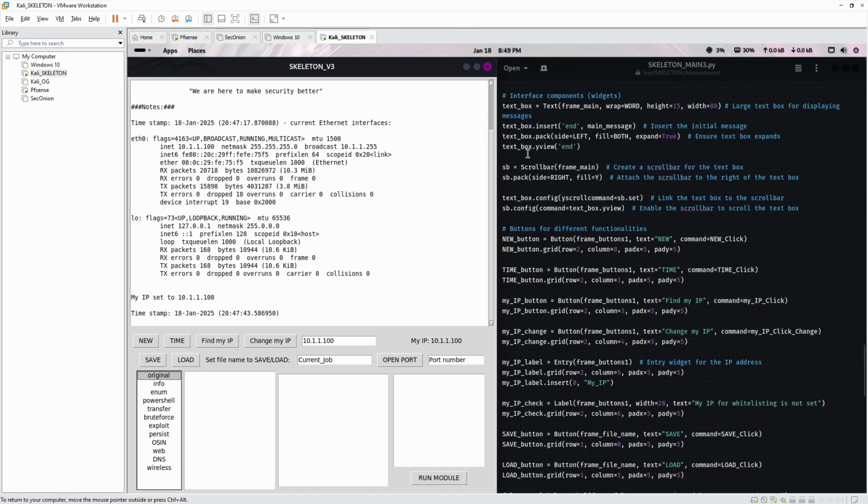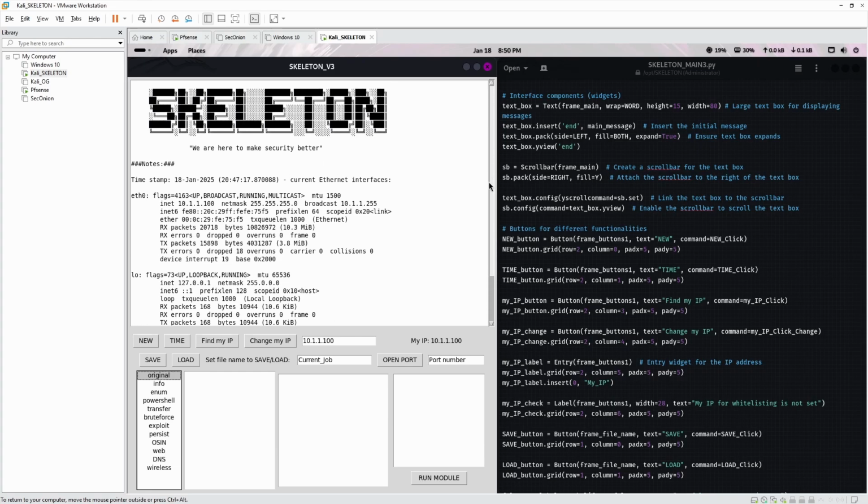And then you got scroll bar, which attaches itself to the frame main. On the right, fill Y. So this is it. Then you got configuration for the text box and the scroll bar. Scroll bar is SB. See how it's all attached to each other. Link the text box to the scroll bar. Enable scroll bar to scroll through the text box. So we can actually scroll through.